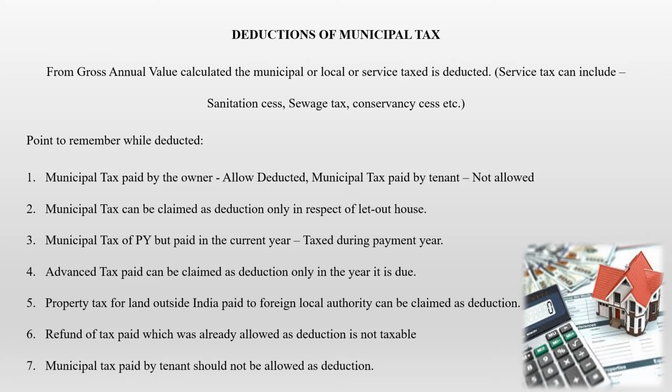Now next is the deduction of municipal tax. What is this deduction of municipal tax? From the gross annual value, calculate the municipal or local or service tax. This tax is the municipal tax that is paid for the property that you own. The service tax can include sanitation cess, sewage tax, conservancy cess, etc. These are the taxes that are levied on a property, so that has to be paid. First you find out the gross annual value, then you minus the municipal tax.